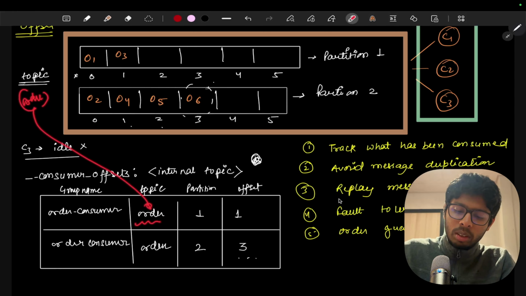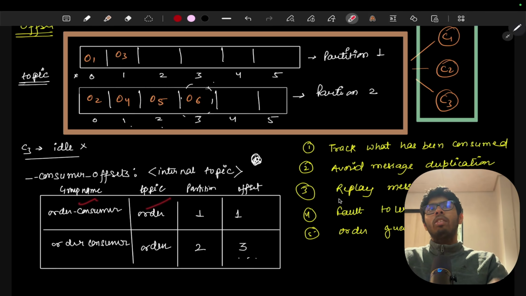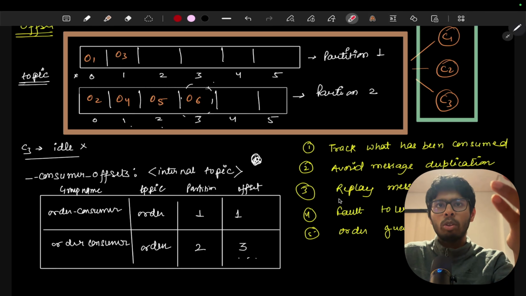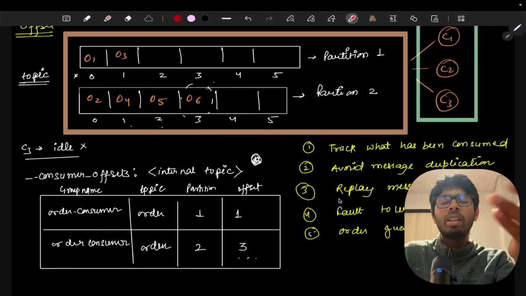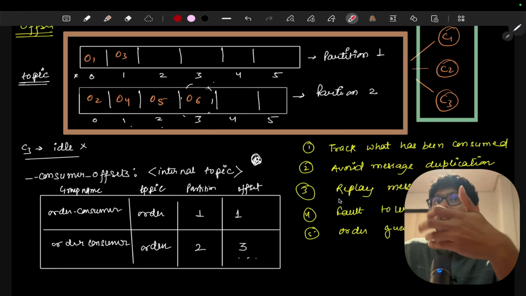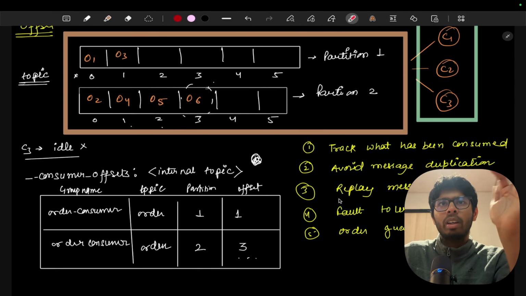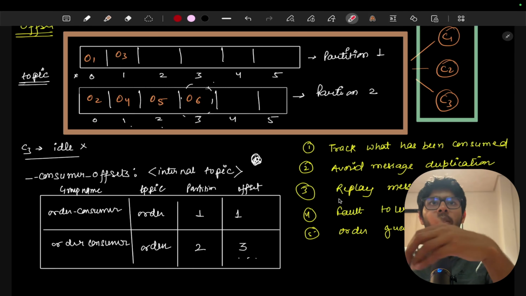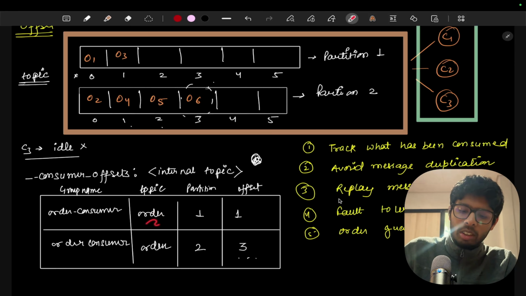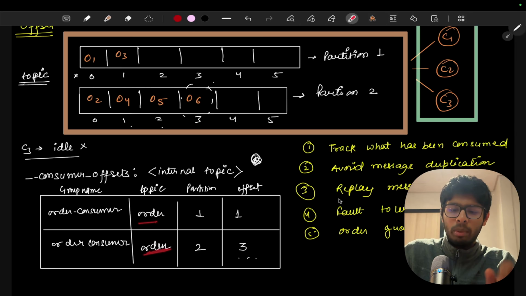Why do we need these two columns? Because one consumer group can also consume data from another topic. It means the order consumer group can also consume, let's say, from the payment topic as well. So one consumer group can contain data from multiple topics. That's why we have the topic column as well.